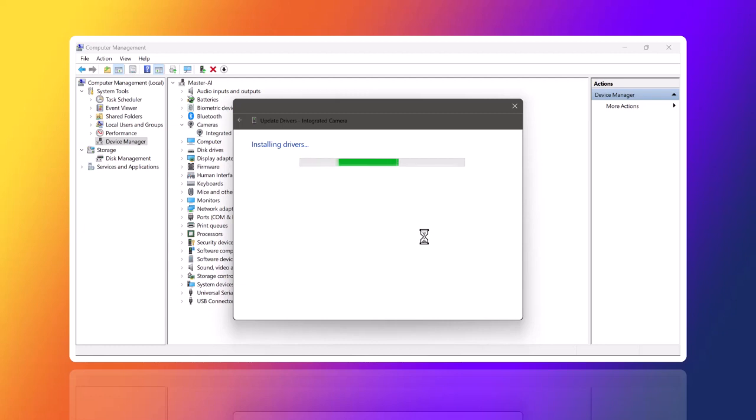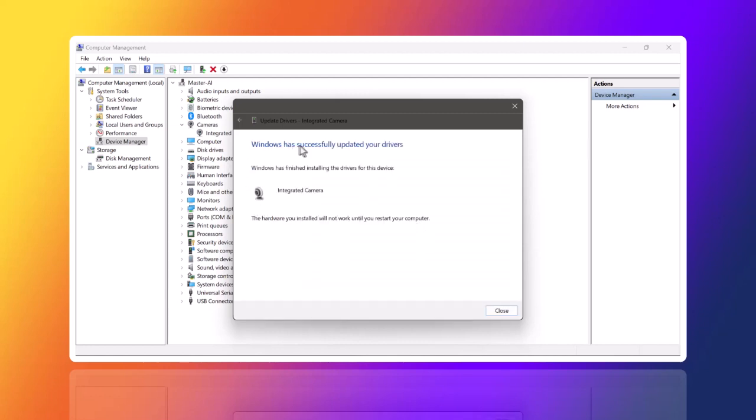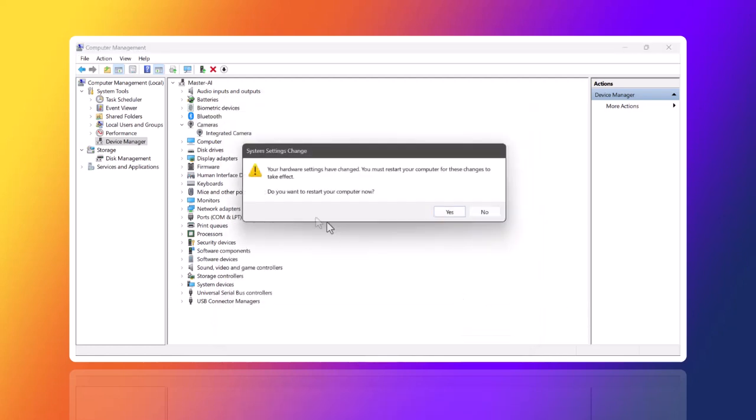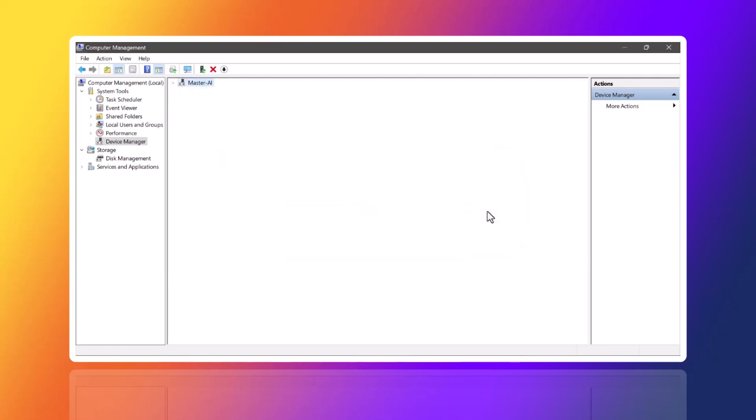Until the installation is done, we're gonna restart the computer. Windows has successfully updated your drivers. We're gonna click on Close, and we're gonna click on Yes if we are ready to restart the computer, or click on No if we are not ready.